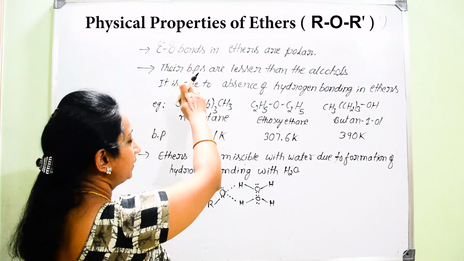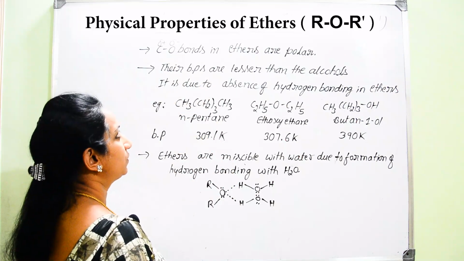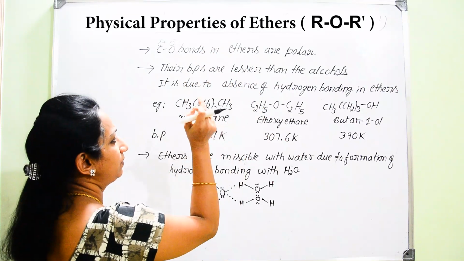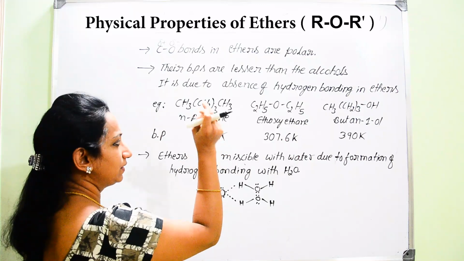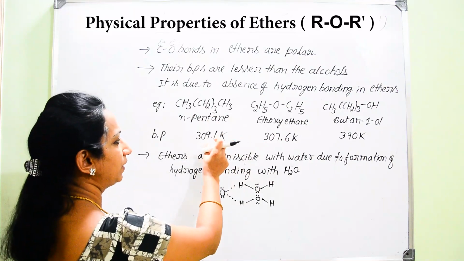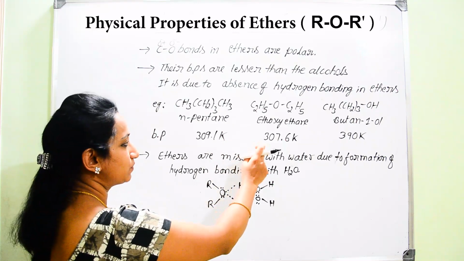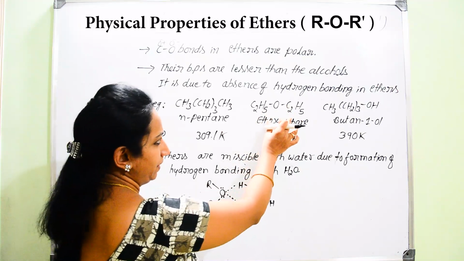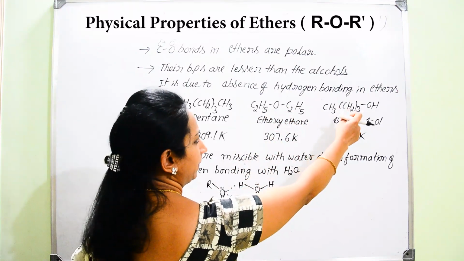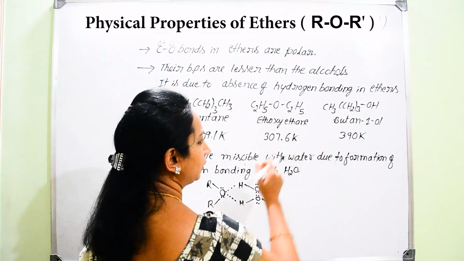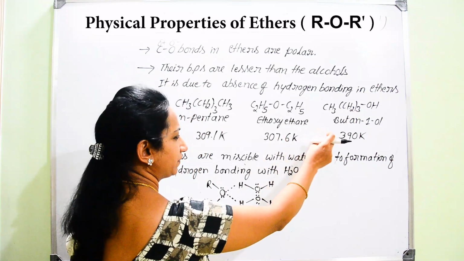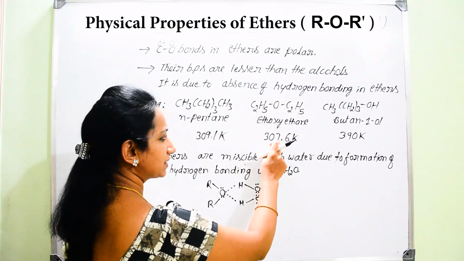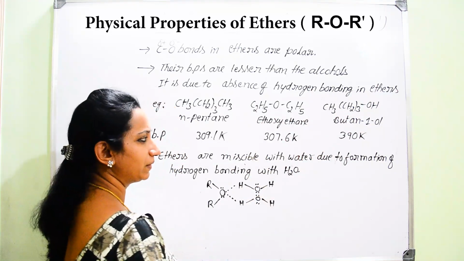And if you consider their boiling points, usually if you compare ethers with alkanes of comparable molecular mass, they will have almost similar boiling points. There will not be much difference. But if you compare that ether with an alcohol of comparable molecular mass, there will be a major difference between the boiling points of these two. Here you can find in ethers the boiling point is lesser, and in alcohols the boiling point will be higher.